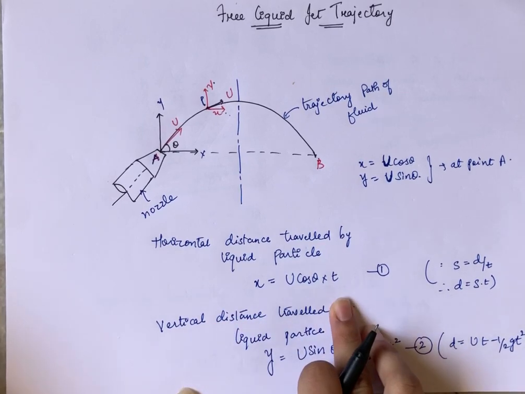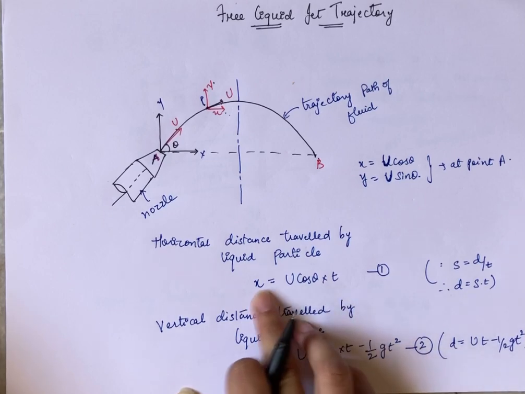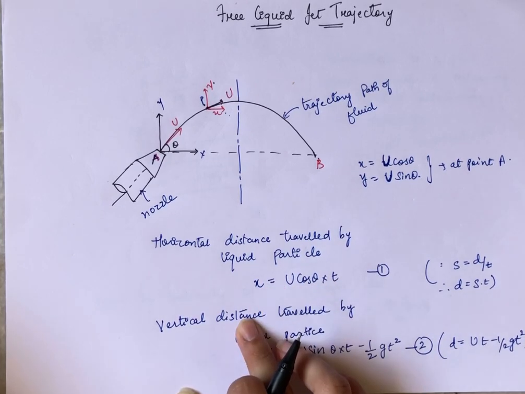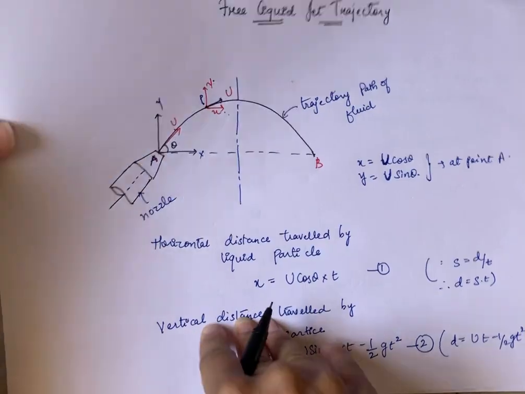Now from equation number 1, making t the subject, from the formula x equals U cos theta into t, we get t equals x upon U cos theta.